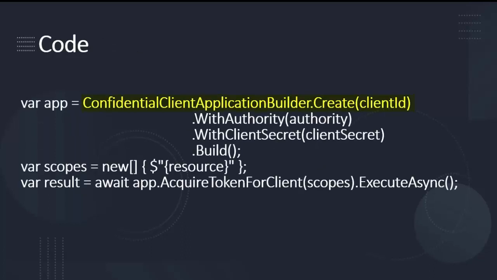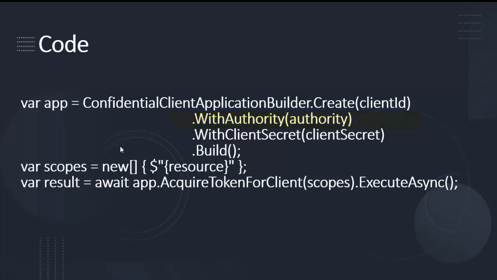This line initializes the confidential client application builder with the client ID provided, which is the unique identifier for your application in your Azure AD. Next, this method sets the authority, which is the URL of the Azure AD endpoint to which the authentication request will be sent. The authority typically includes the tenant ID or the name.